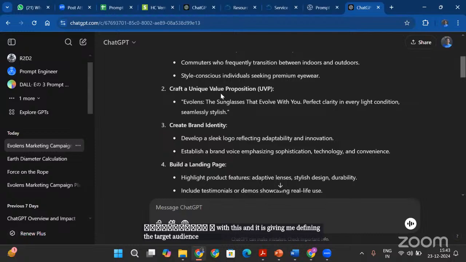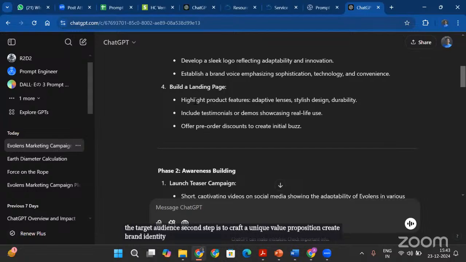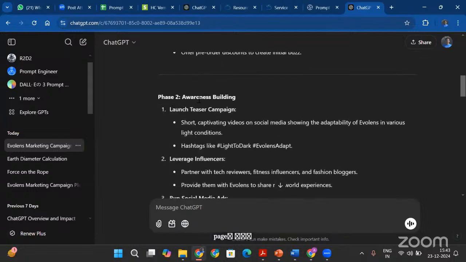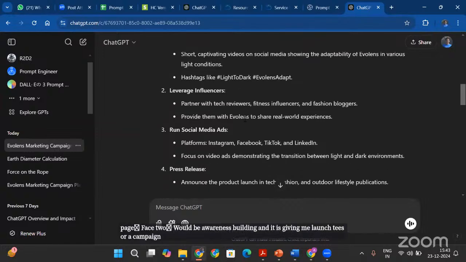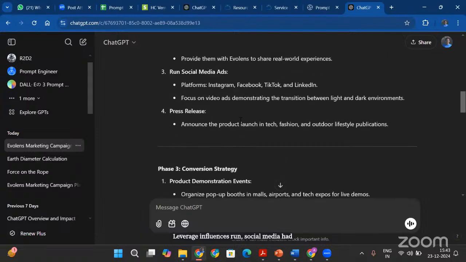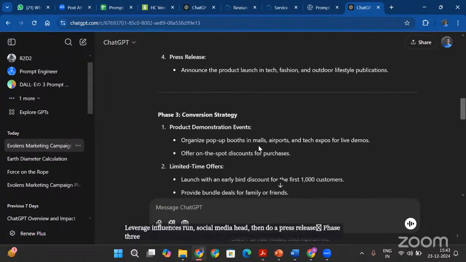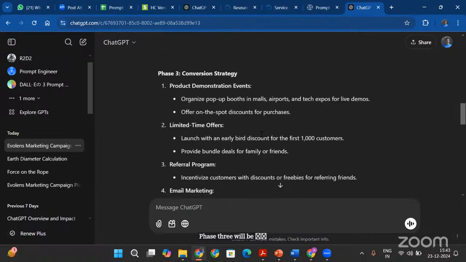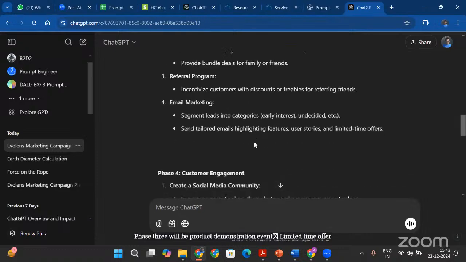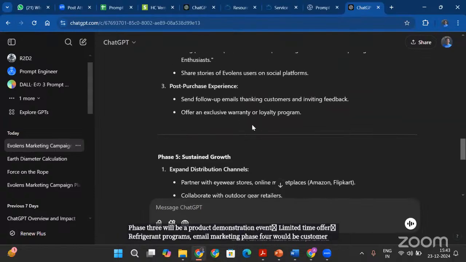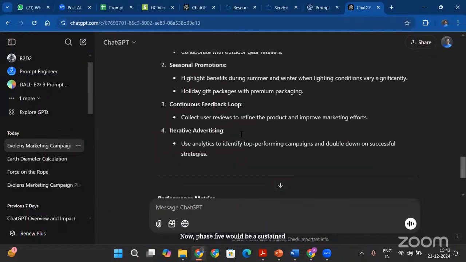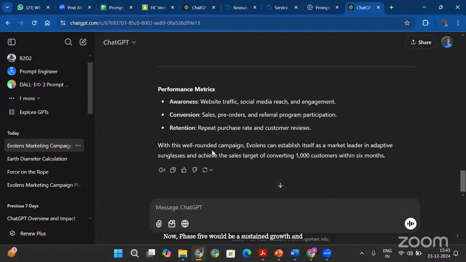Second step is to craft a unique value proposition, create brand identity, build a landing page. Phase two would be awareness building, and it is giving me launch teaser campaign, leverage influencer, run social media ads, then do a press release. Phase three will be the conversion strategy: product demonstration event, limited time offer, referral programs, email marketing. Phase four would be customer engagement. Phase five would be sustained growth, and there are some performance metrics.